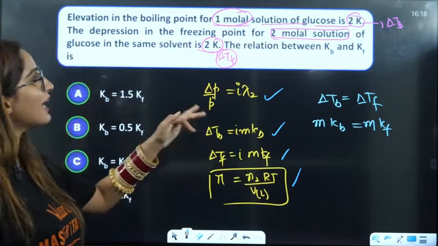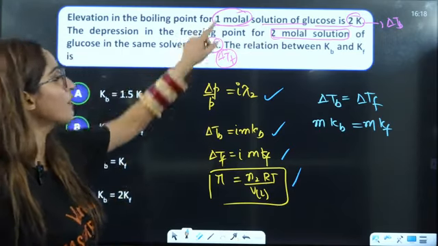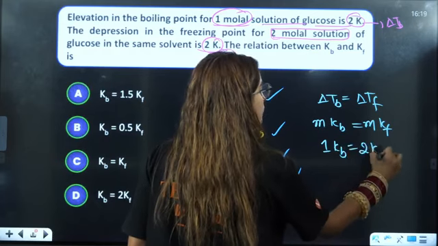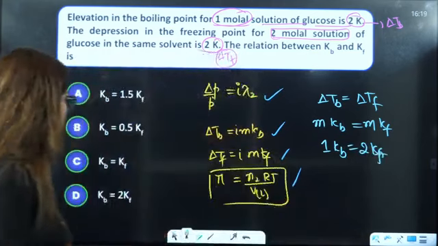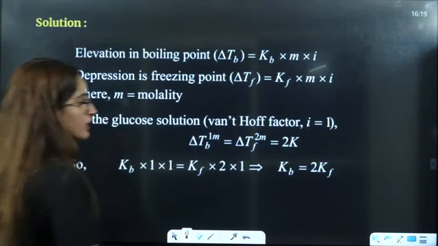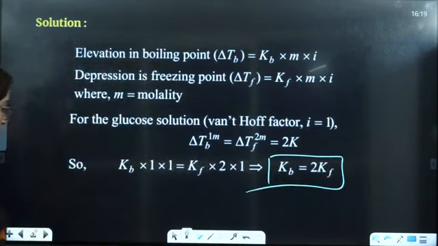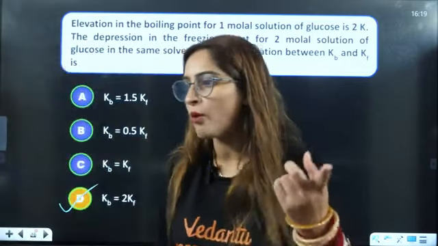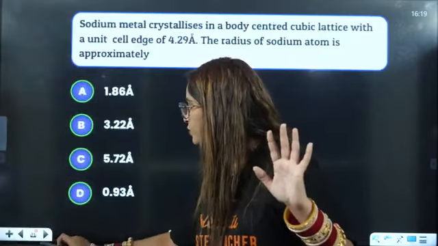Now molality has changed here. Here you have 1 molality, right? And here you have 2 as the molality. So according to that, your answer will be Kb equals 2 Kf. So D is the correct answer. So 2 formulas they have asked from 1 question only.